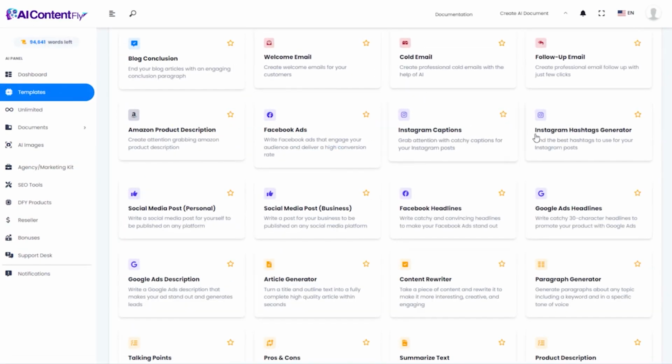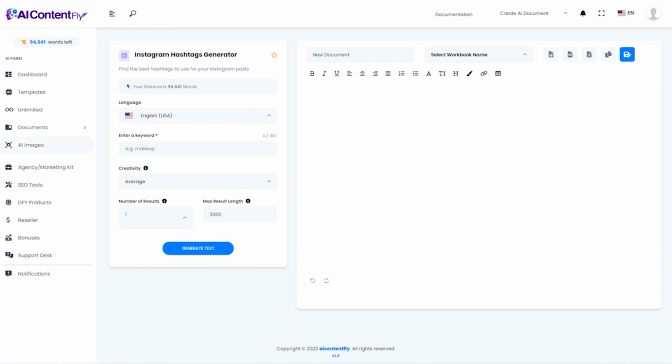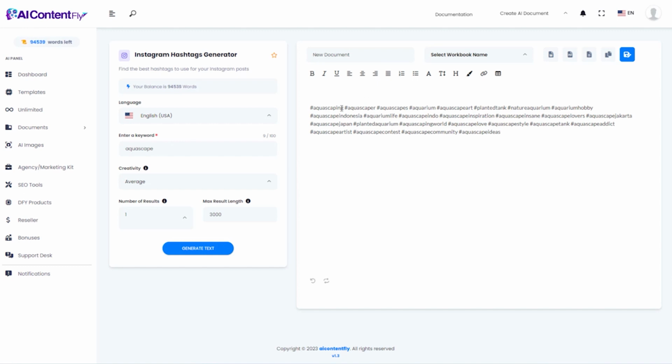Moving on, to go along with our caption, let's create some hashtags. And for this one, all you have to do is enter a keyword. I'm just going to enter the word aquascape, and that's it, just to see what the AI comes up with. And actually, it came up with a whole lot of hashtags. Now, of course, you don't have to use all of these, but aquascaping, aquascaper, aquascapes, aquarium, aquascape art, planted tank, nature aquarium, aquarium hobby. Now, see, again, I don't know much about this, so I would never have known that planted tank was a popular hashtag for this niche. So obviously this will be a very helpful tool.